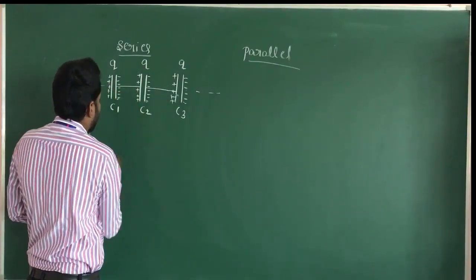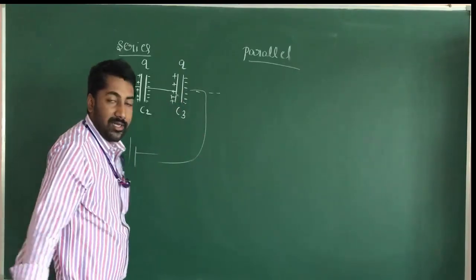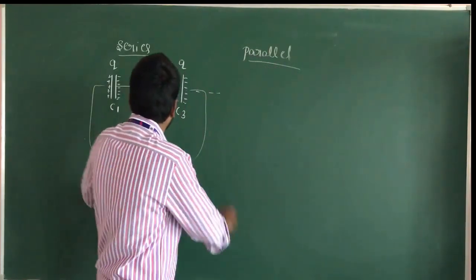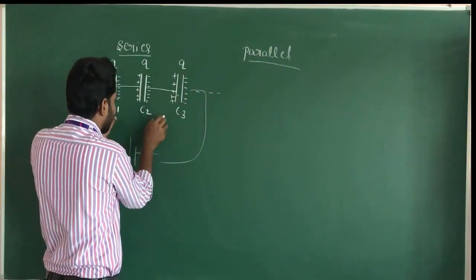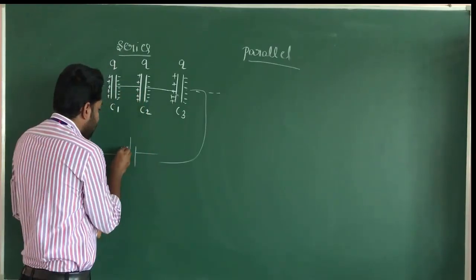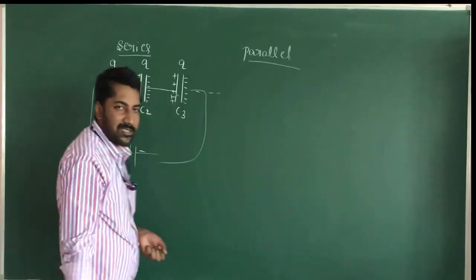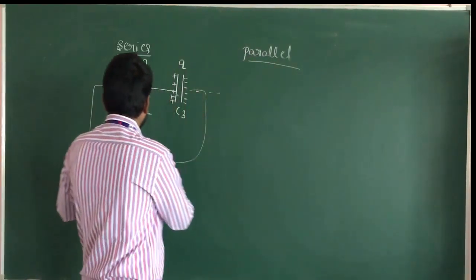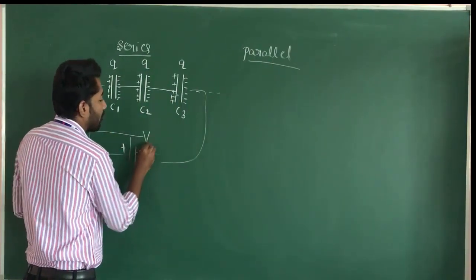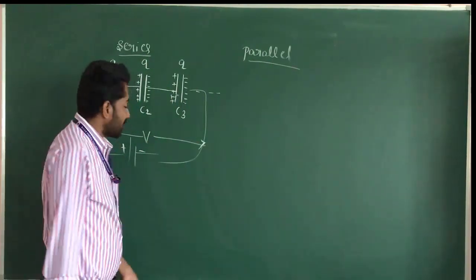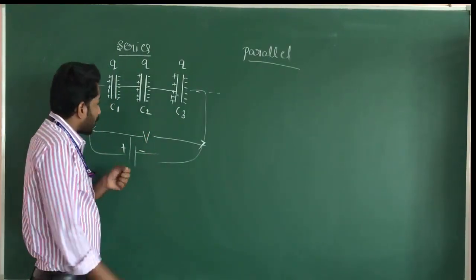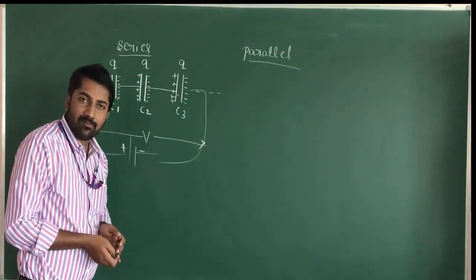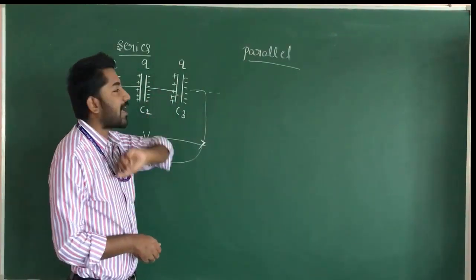In case of series combination, when you apply a potential difference V across the combination, the potential difference across the combination is equal to the algebraic sum of the potential differences across each capacitor.